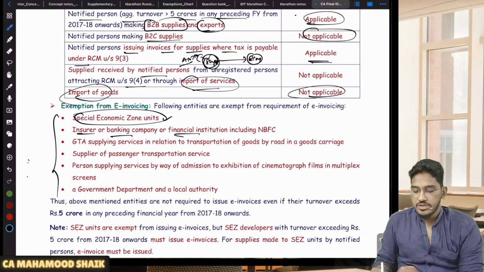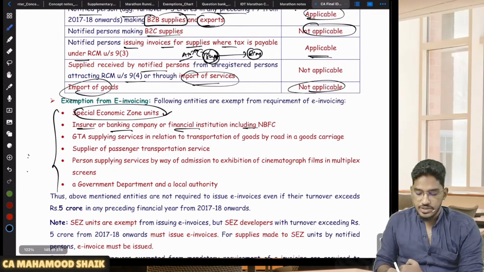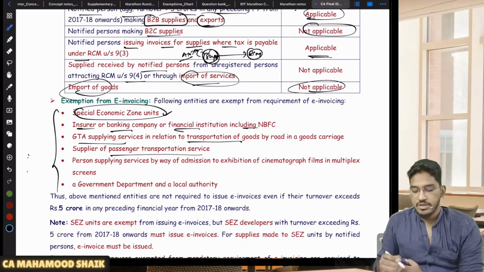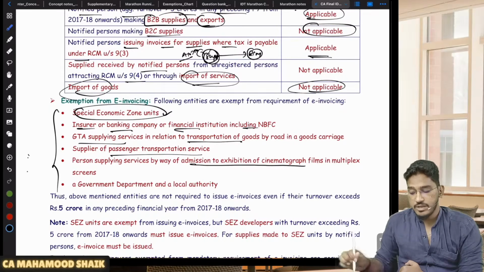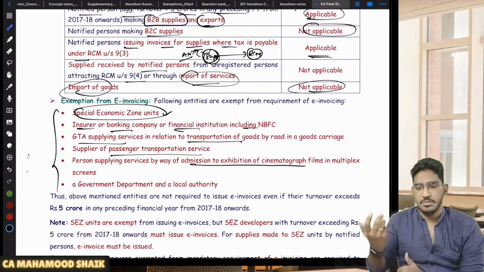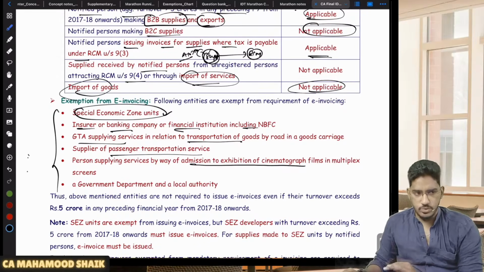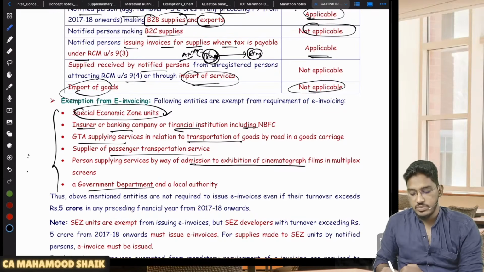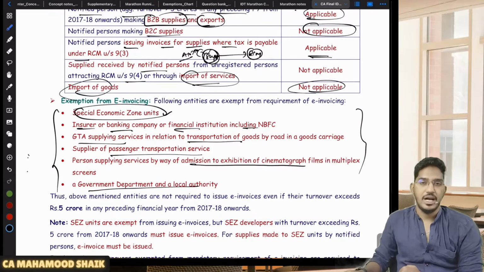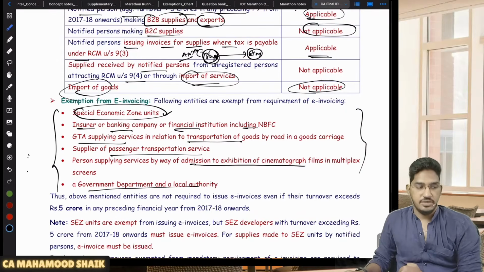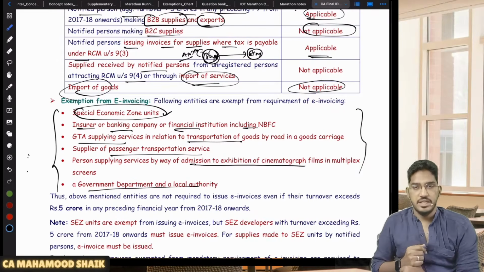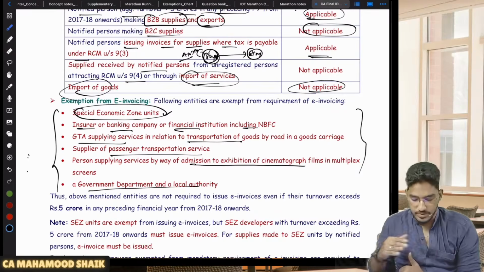Insurer, banking company, financial institution including NBFC. Then GTA supplying services in relation to transportation of goods, supplier of passenger transportation services, and person supplying services by way of admission to exhibition of cinematographic films in multiplex screens, basically multiplex theaters. They are also not required to give e-invoicing, nor is a government department or a local authority. So these are the people who, even though their aggregate turnover has exceeded 5 crore rupees in any of the preceding financial years starting from 2017-18, are still not required to generate e-invoices.